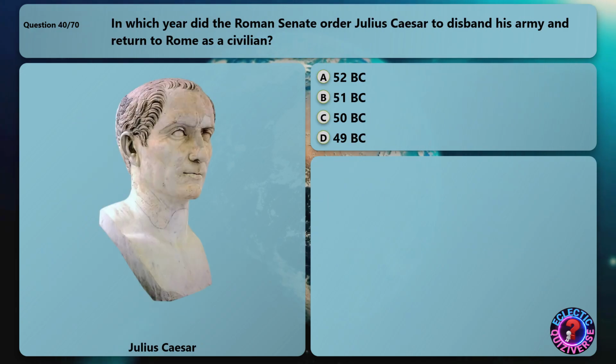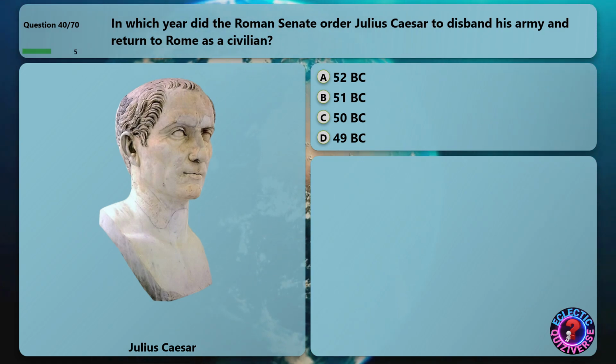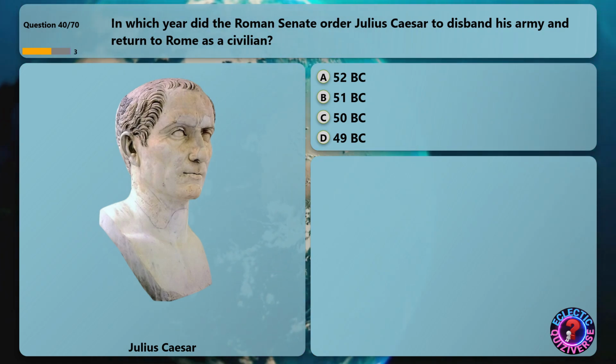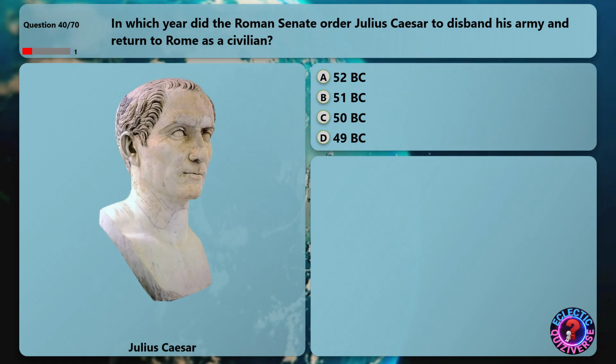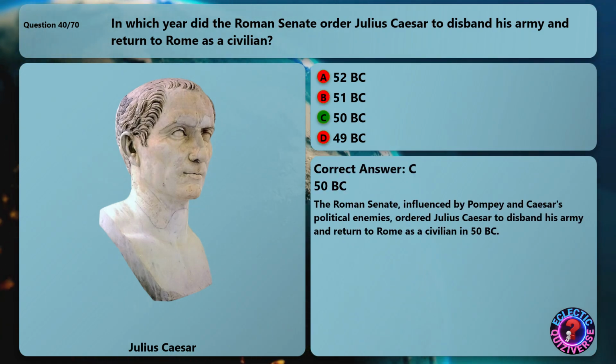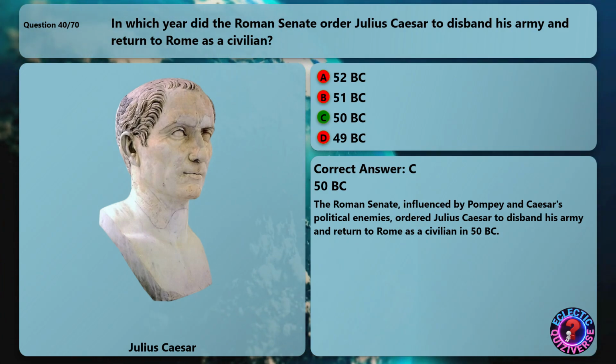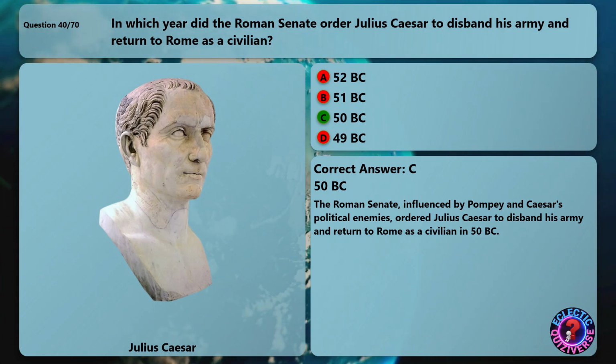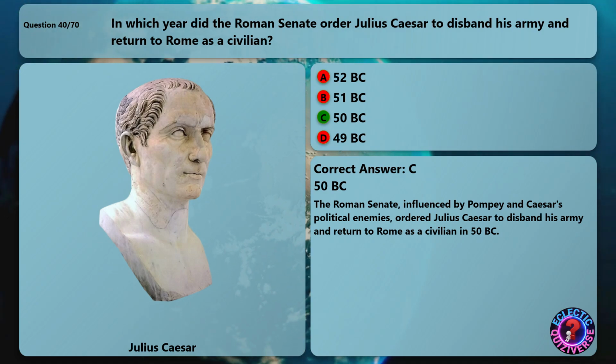In which year did the Roman Senate order Julius Caesar to disband his army and return to Rome as a civilian? The correct answer is 50 BC. The Roman Senate, influenced by Pompey and Caesar's political enemies, ordered Julius Caesar to disband his army and return to Rome as a civilian in 50 BC.